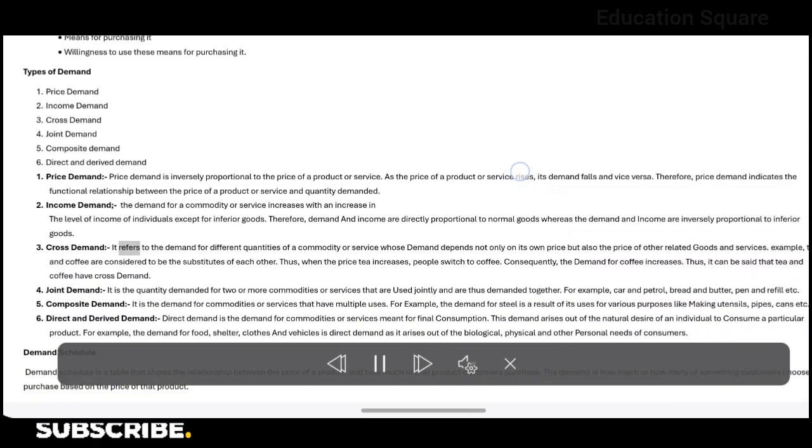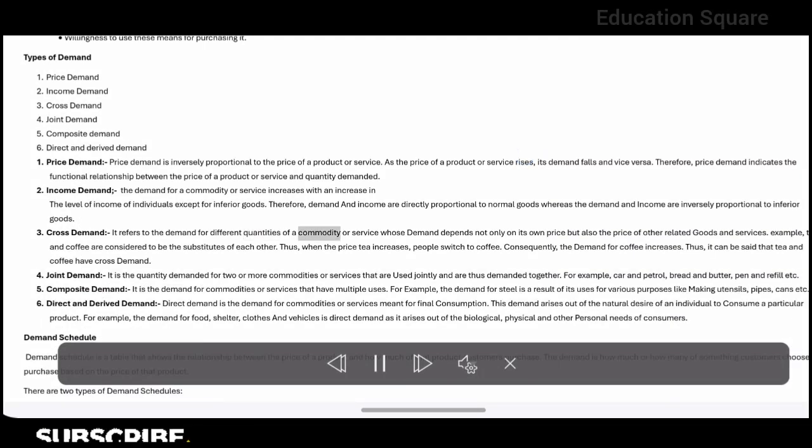Cross demand. It refers to the demand for different quantities of a commodity or service whose demand depends not only on its own price but also on the price of other related goods and services. Example: tea and coffee are considered to be substitutes of each other. Thus, when the price of tea increases, people switch to coffee. Consequently, the demand for coffee increases. Thus, it can be said that tea and coffee have cross demand.